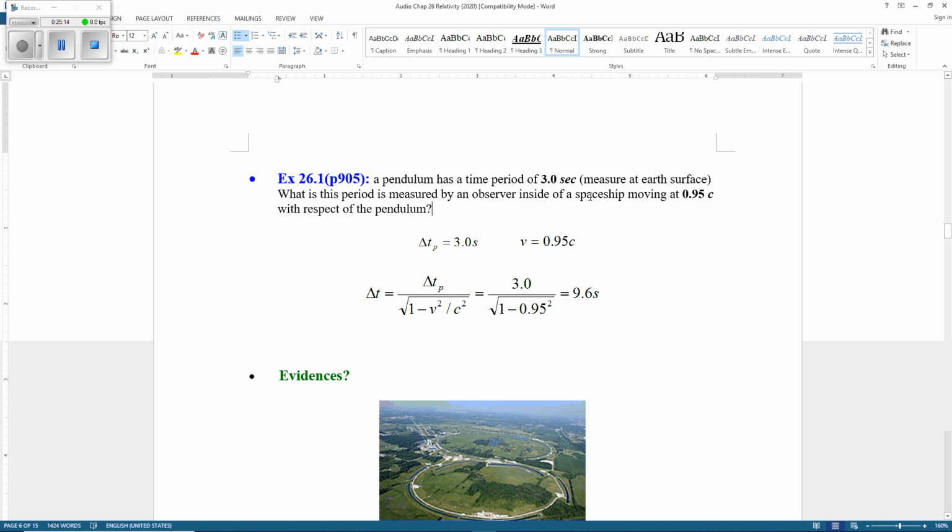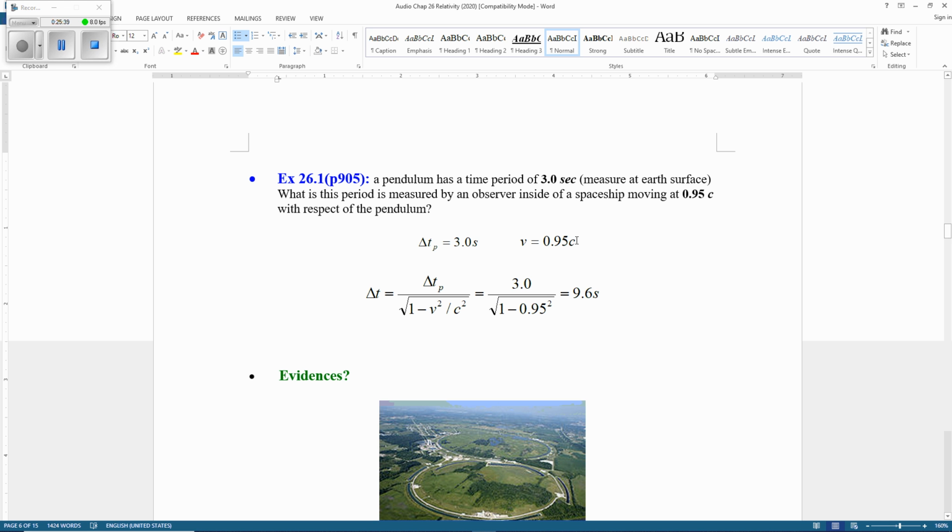Now the spaceship travels at 95% of the speed of light, so we just plug in. See that equation: proper time divided by the square root. 3 seconds divided by the square root of 1 minus 0.95 squared. The c squared cancels, right?